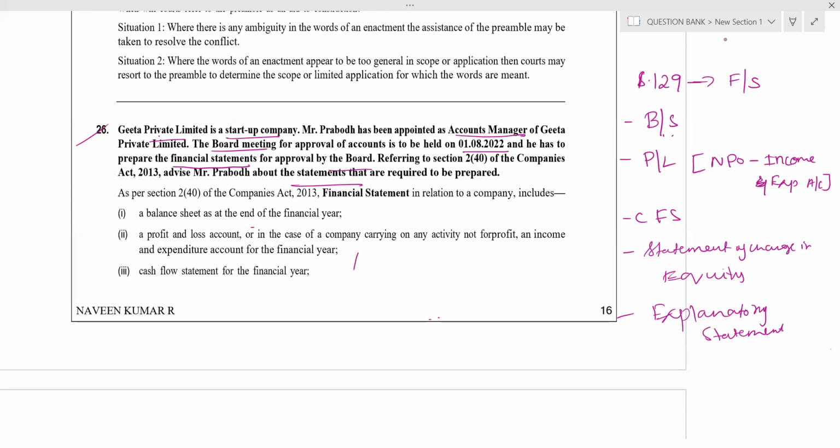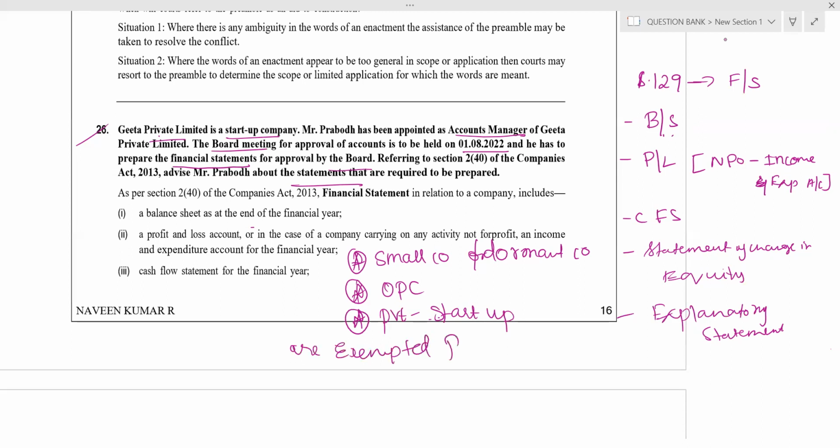The following classes of companies are excluded from preparation of cash flow statement. Who are they? Small company, dormant company, OPC, private startup company. Private company which is a startup. These 3 are exempted from preparation of what? Preparation of cash flow statement. Clear?